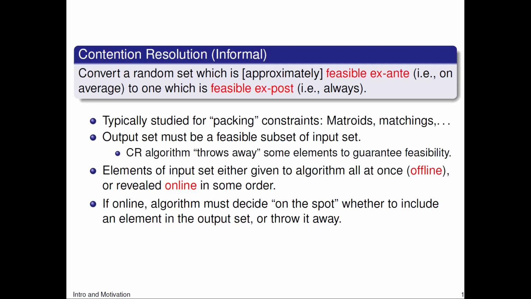And one restriction here is that the output set must be a feasible subset of the input set. In other words, you can think of a contention resolution algorithm as throwing away some of the elements of the input in order to guarantee feasibility in the output. Now, elements of the input set are either assumed to be given to the algorithm all at once, this is the offline model, or revealed online to the algorithm in some order. In the online settings, the algorithm must decide on the spot whether to include an element in the output set or throw it away.